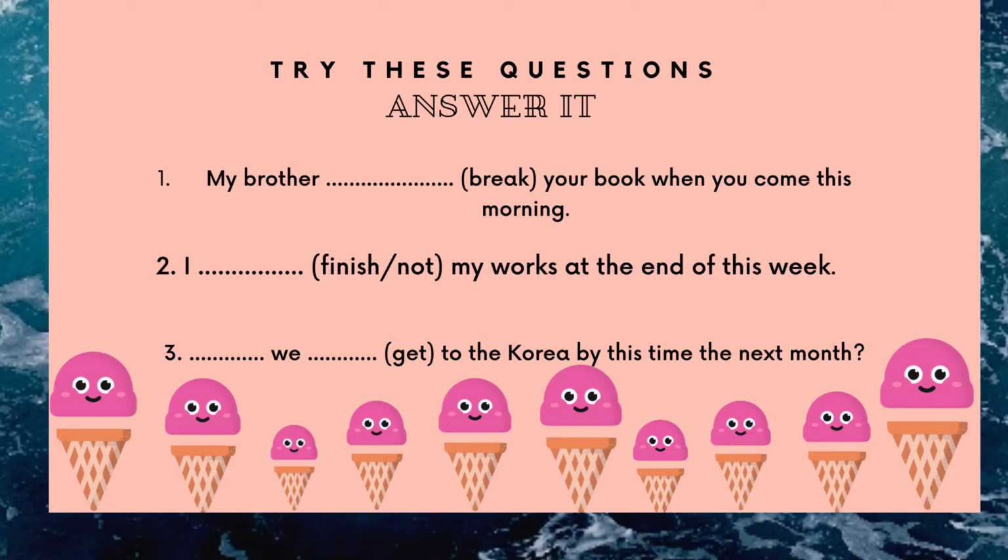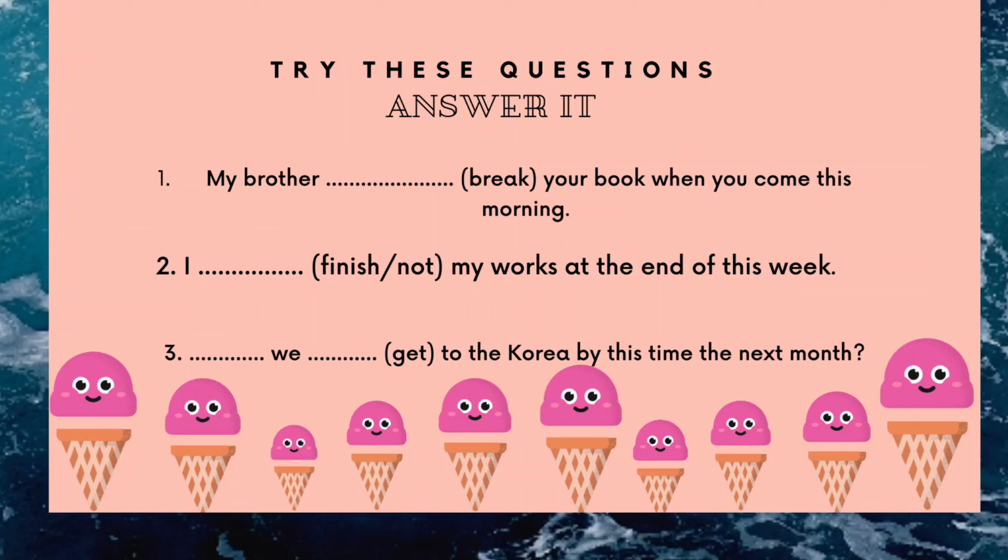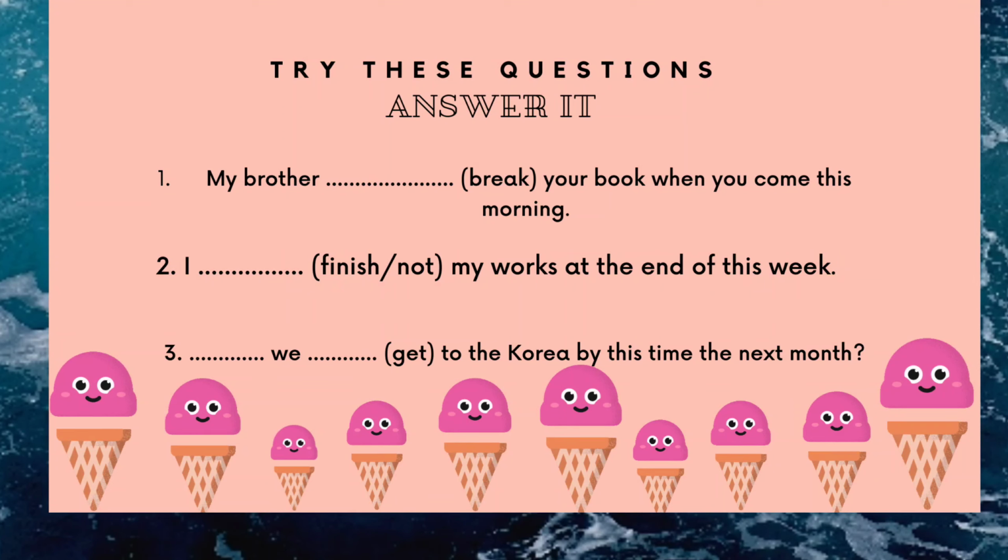So let's check number 1. My brother will have broken. Right. Break, broke, broken. Yeah, broken. Number 2, I will, ada notnya ya, will not have finished. Finished. You just add ed. My work at the end of this week.